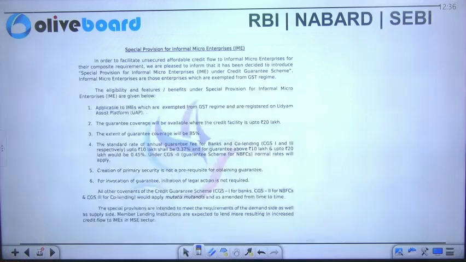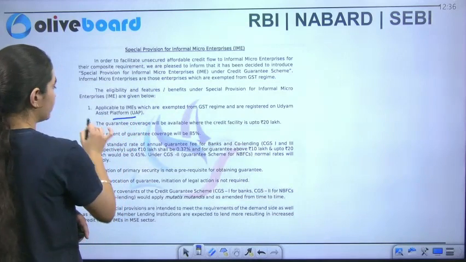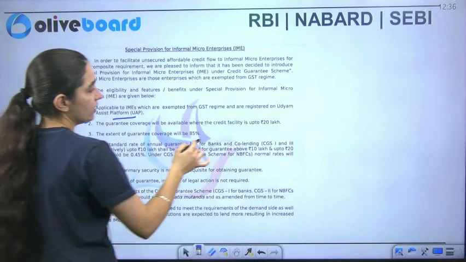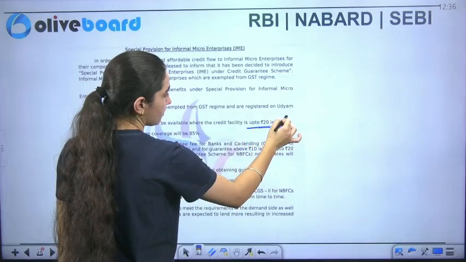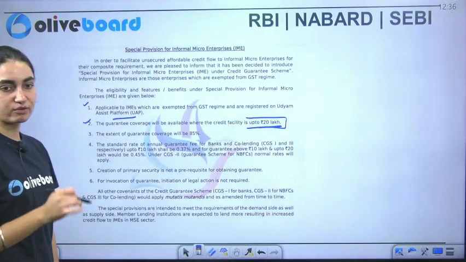Along with that, this includes the special provision for informal micro enterprises, which is also applicable to those individuals who are registered on the Udyam Assist portal, and the credit guarantee coverage will be available. The credit facility of up to 20 lakh will be provided to them.